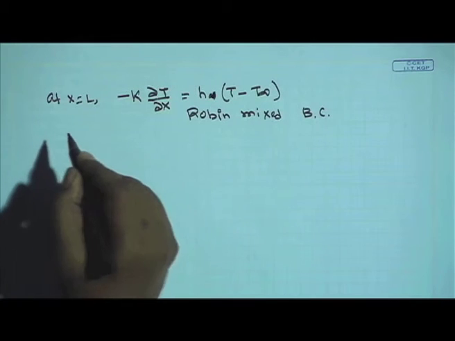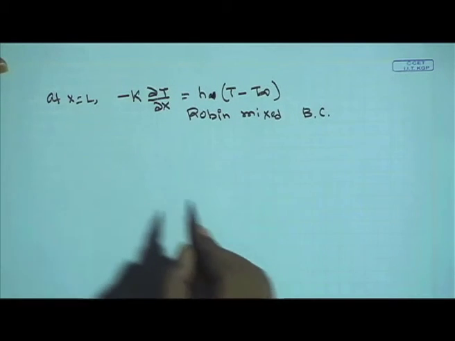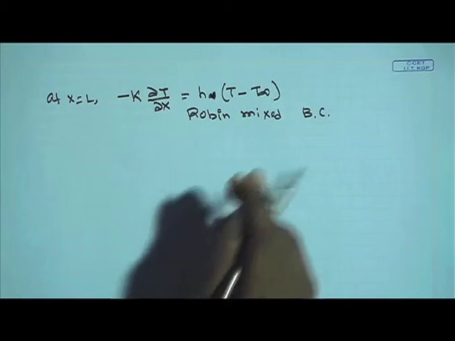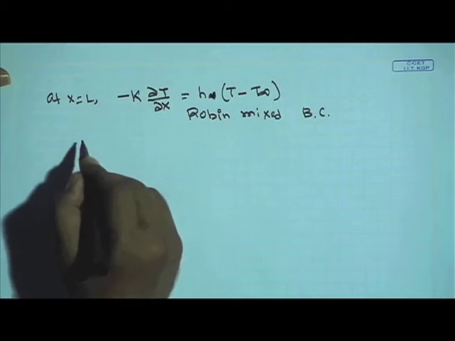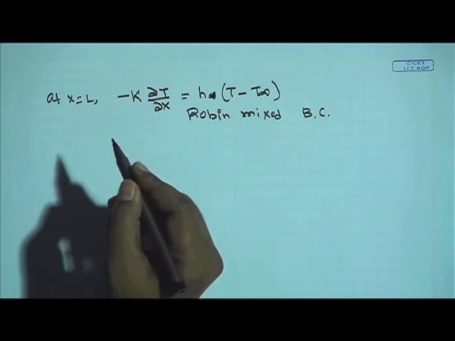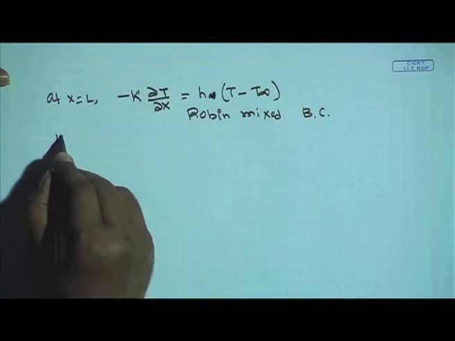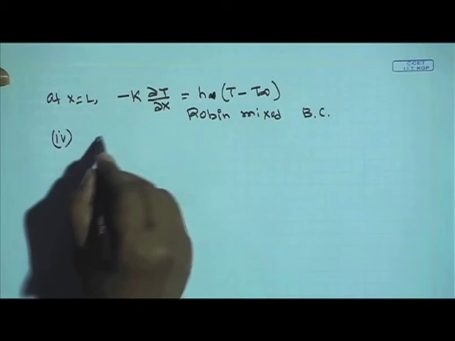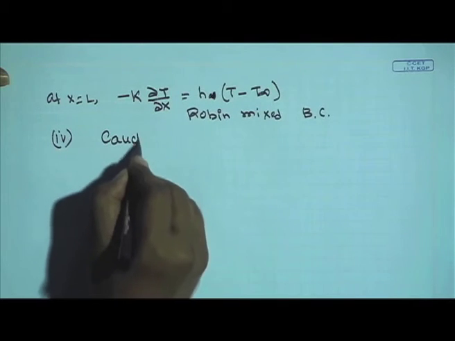So, these three are the typical boundary conditions one will come across in heat transfer, mass transfer and fluid mechanics. Another two types of boundary conditions are quite common in various engineering problems. For example, let us look into the fourth type of boundary condition. This one is the Cauchy boundary condition.